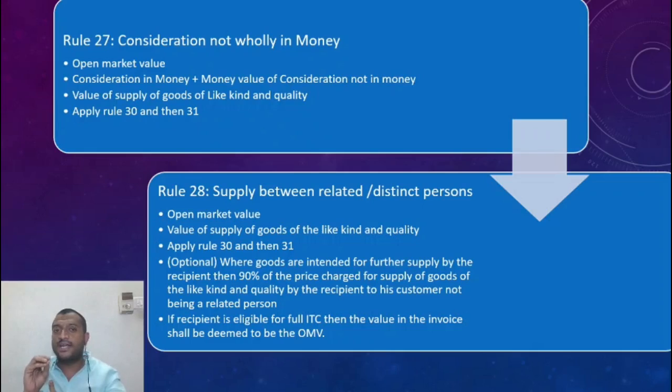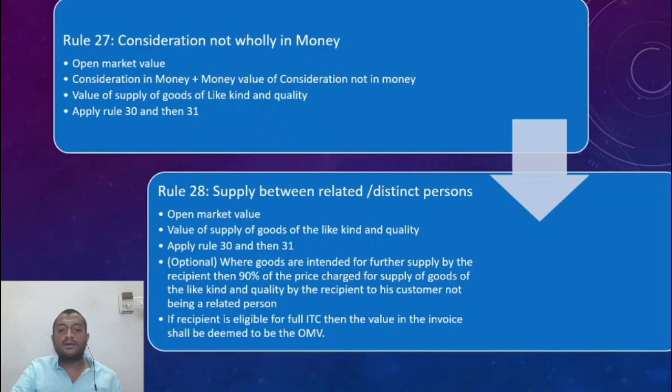So rule 28 says, how much is the value at which that person is selling to an unrelated person, take that value and take 90% of that value as your value. So where the goods are intended for further supply by the recipient, then 90% of the price charged for supply of goods of like kind and quality by the recipient to his customer, not being a related person. So 90% of what my related person is selling to that unrelated person, that is what my value should be. I can ignore all of this and take this as the value.